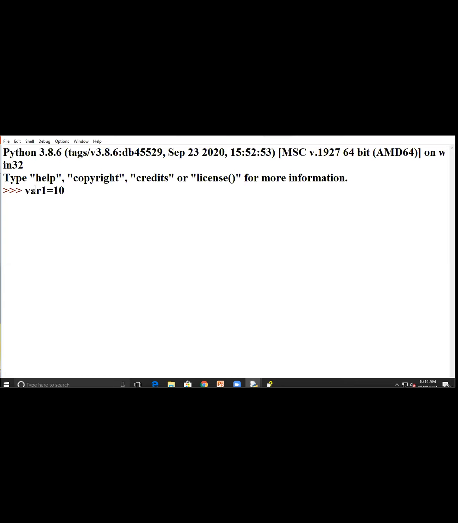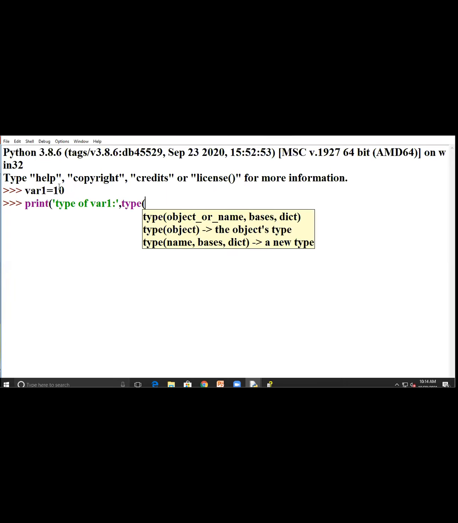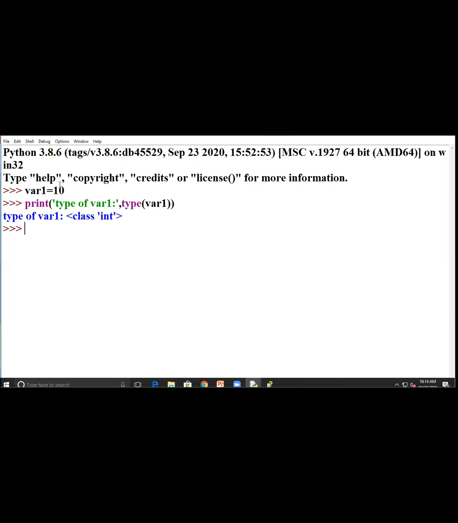Seeing variable one is equal to 10, we say that it is an integer, but how will the system know it is an integer? We just write print, type of variable one. After entering you have to see the result, what it returns. It returns integer.